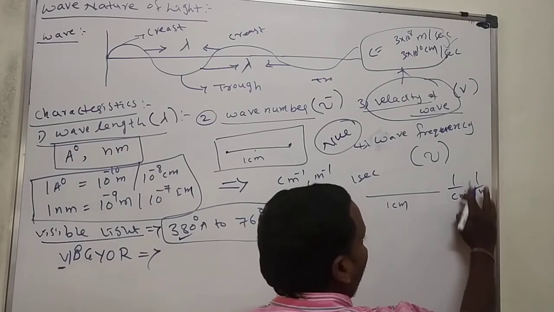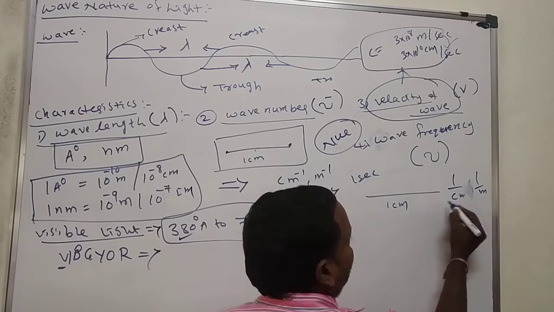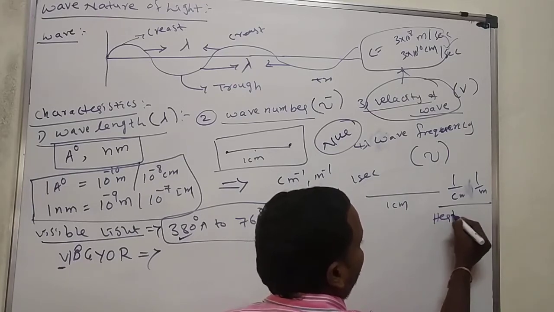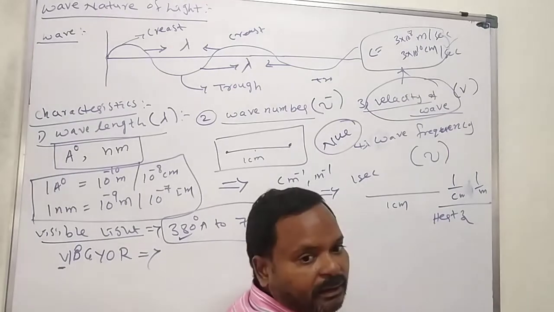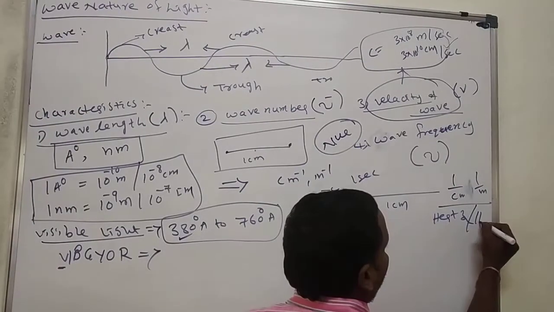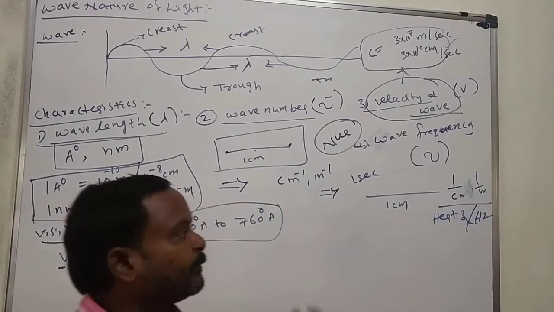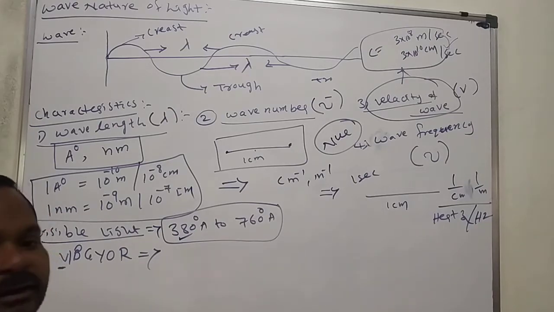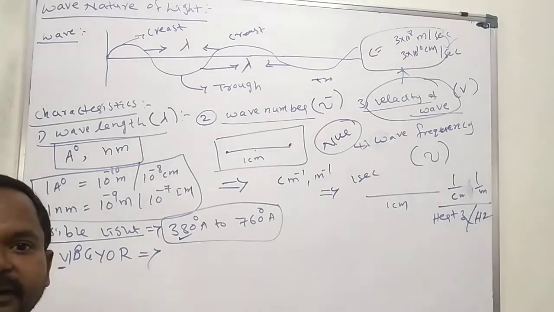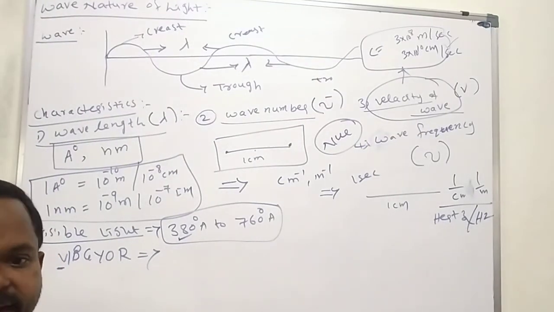This is also measured in hertz. Per centimeter or per meter is equal to hertz. Always, wave frequency of any wave can be measured in hertz or per centimeter or per meter.